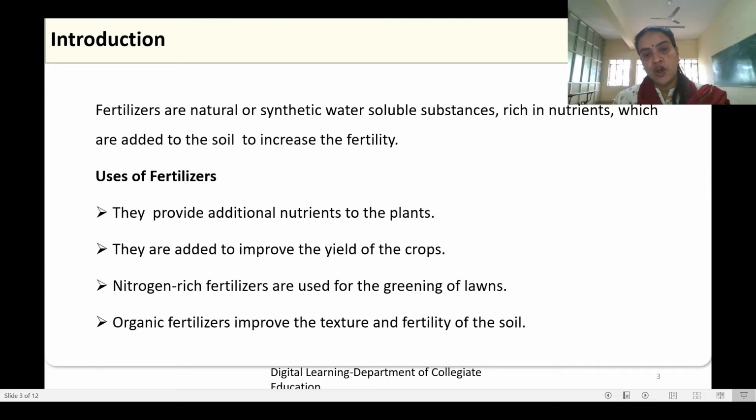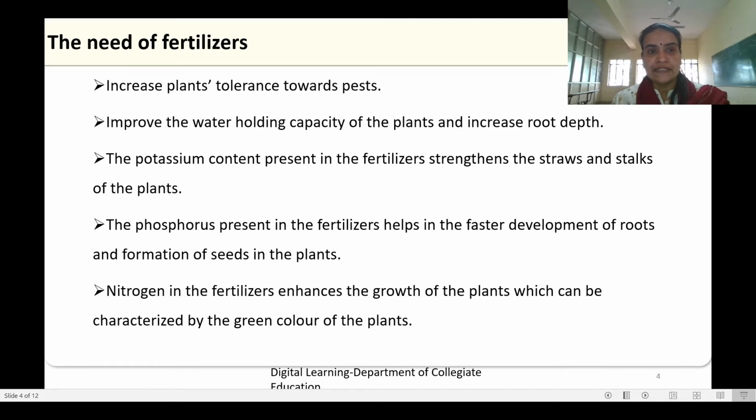Fertilizers are natural or synthetic water-soluble substances rich in nutrients which are added to the soil to increase the fertility. They provide additional nutrients to the plants and they are added to improve the yield of the crop. Nitrogen-rich fertilizers are used for the greening of lawns and organic fertilizers improve the texture and fertility of the soil.